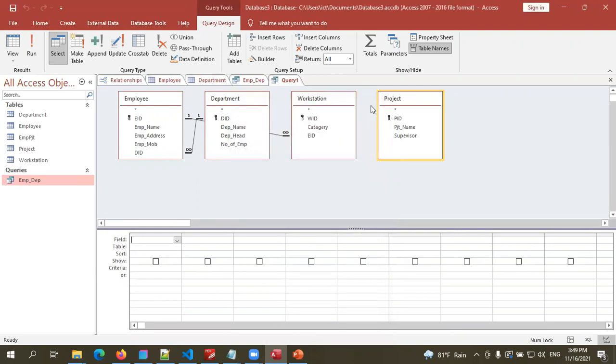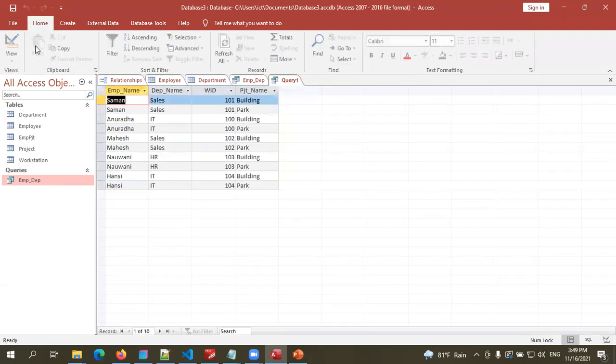I can just take the tables first and click on employee name, department name, and here I need the workstation ID. So double click there, it's added. And for this field, I need the project name. Then I can run the query.